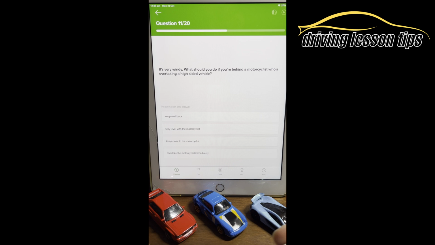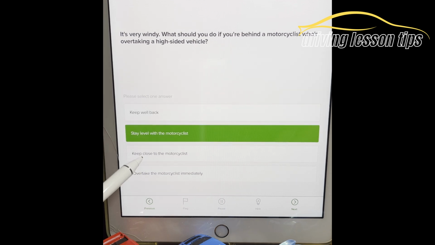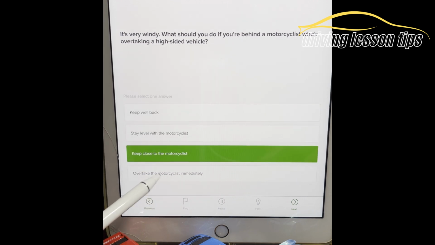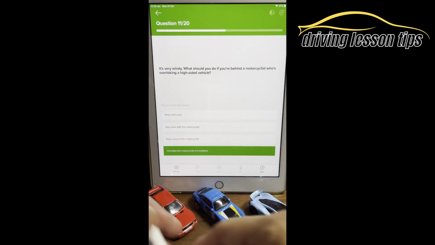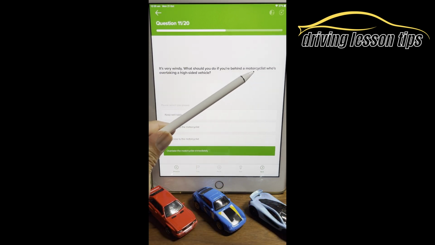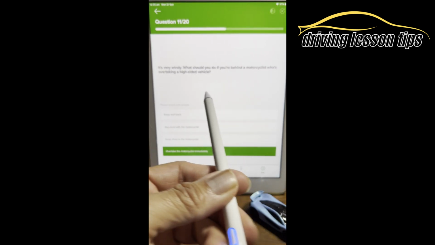Question 11. It's very windy. What should you do if you're behind a motorcyclist who's overtaking a high-sided vehicle? Keep well back. Stay level with the motorcyclist. Keep close to the motorcyclist. Overtake the motorcyclist immediately. Okay, so it's very windy. Lots of clues there. It's very windy. You're behind a motorcyclist who's overtaking a high-sided vehicle. A high-sided vehicle is a large lorry, a tall lorry. We know it's windy, so the tall lorry is probably going to be weaving in and out because of the wind.